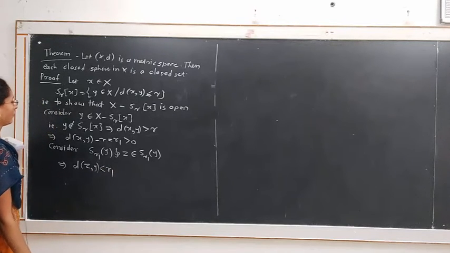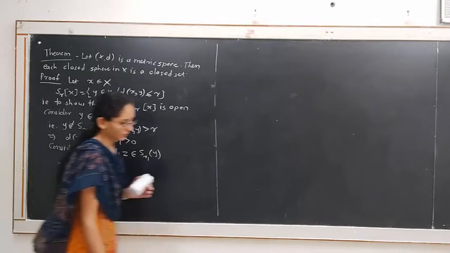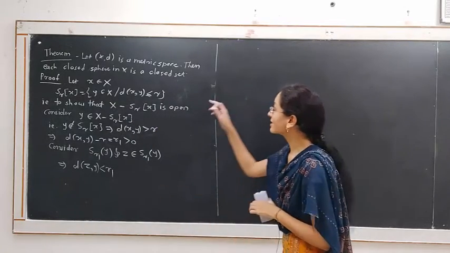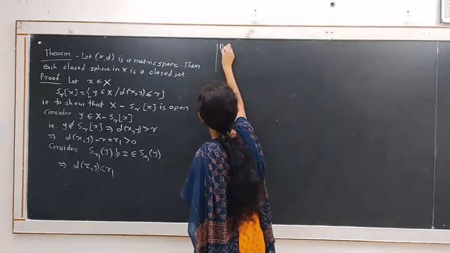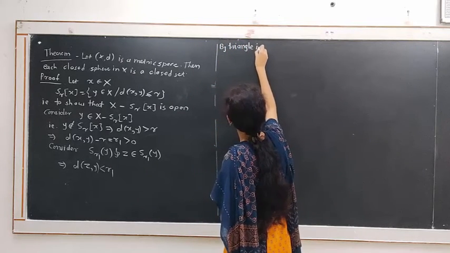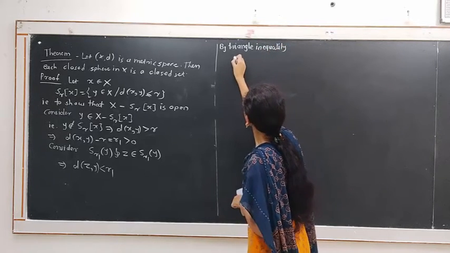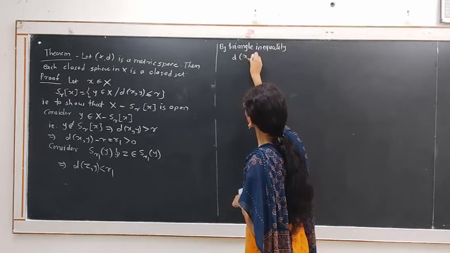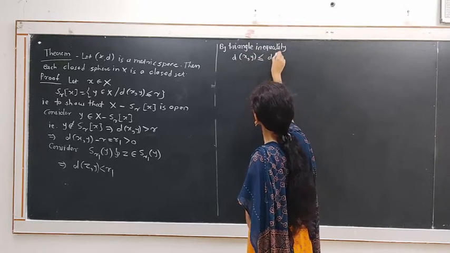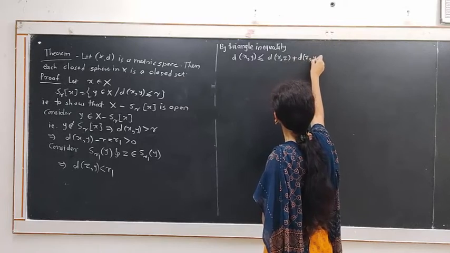Now, by triangle inequality, in a symmetric space, d of x, y is less than or equal to d of x, z plus d of z, y.